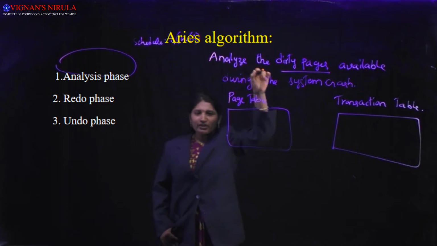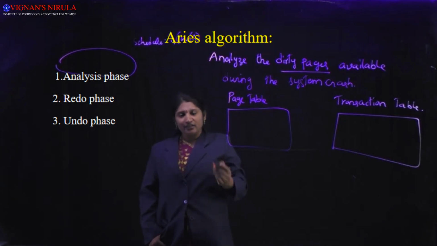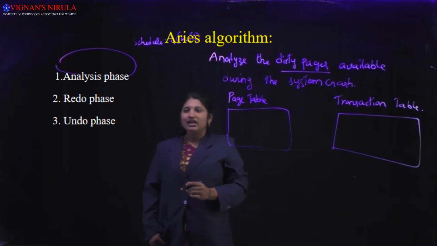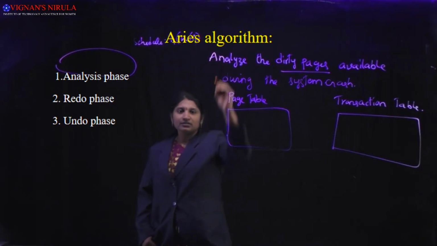As you already know, it's not needed to consider the read operations. I am doing only the write operations.